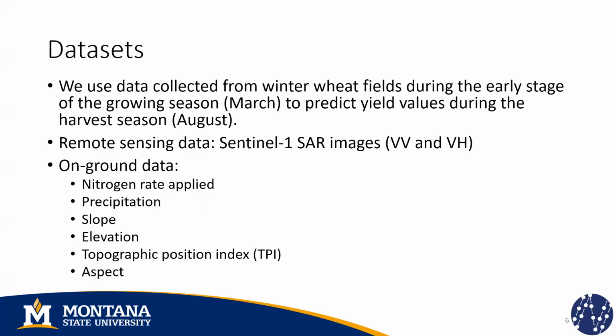And we are using different types of data, such as images from the Sentinel-1 satellites. These are radar satellites, so the main advantage is that cloud occlusion is not a problem because the signal can go through the clouds and return in the same way. We are using 2 radar images with different polarization, called vertical and vertical horizontal. We also have on-ground data. We have the nitrogen rate applied at different regions of the field, the precipitation, the slope of the terrain, the elevation, topographic position index, and the aspect of the terrain as well.